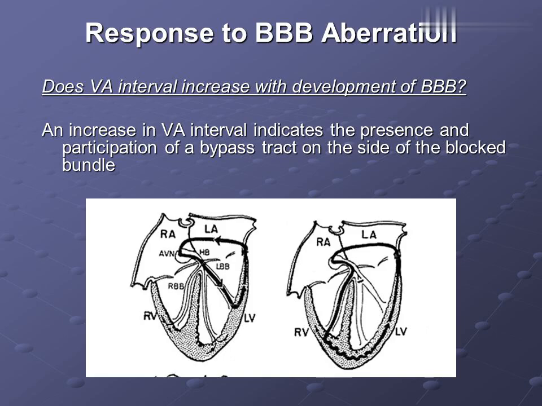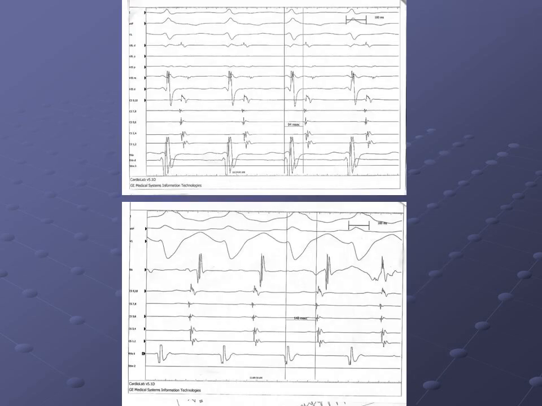Response to BBB aberration. Does the VA interval increase with development of BBB? An increase in VA interval indicates the presence and participation of a bypass tract on the side of the blocked bundle.